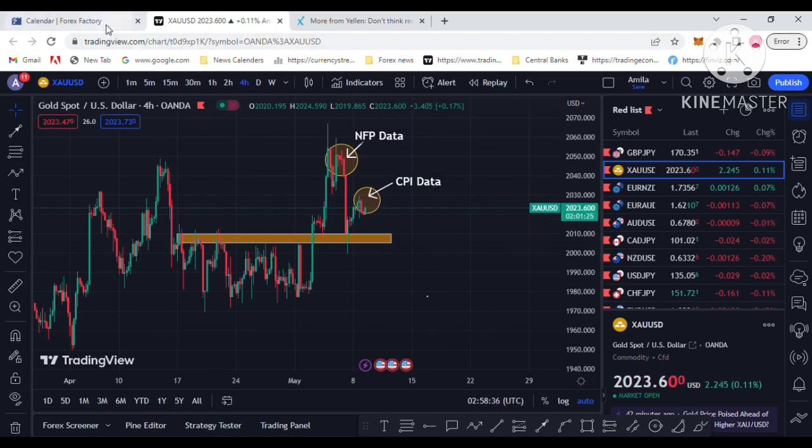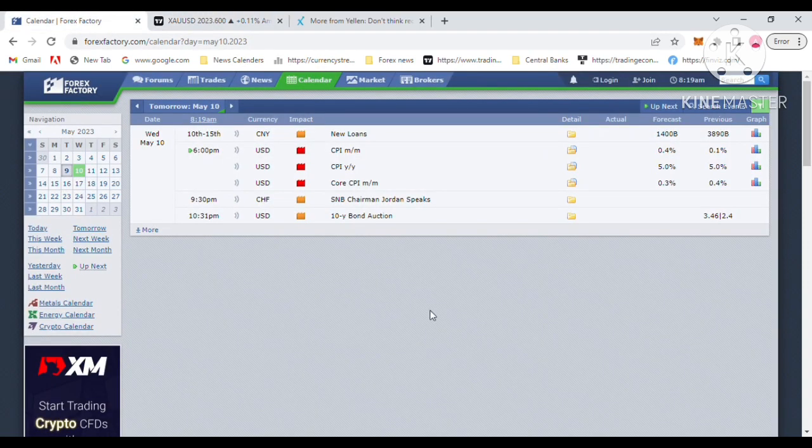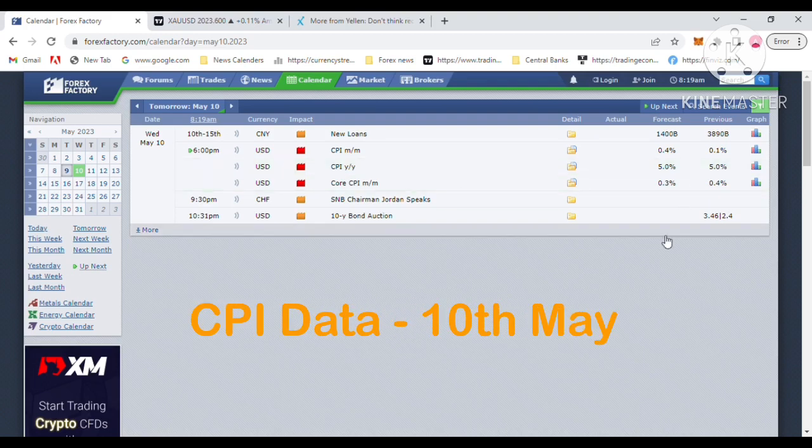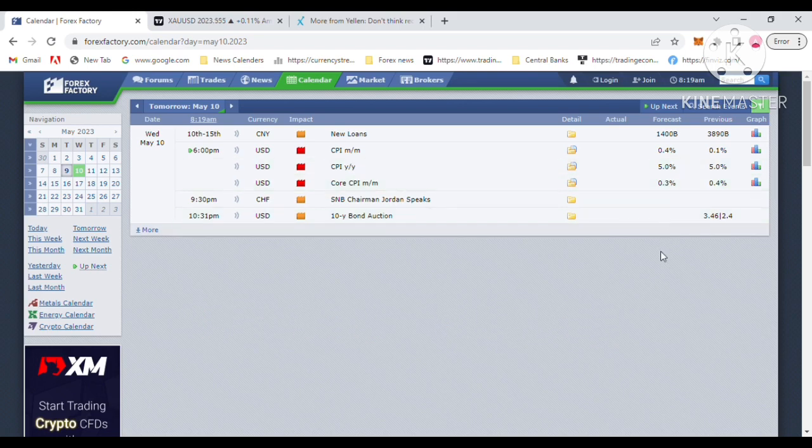Then I am going to Forex Factory, the US dollar CPI data, which will be released tomorrow, 10th of May. 5% is the last CPI data, and the Fed, the American central bank, is forecasting 5% inflation data will be released tomorrow. So I am going to do my analysis of the gold trade with the CPI data.